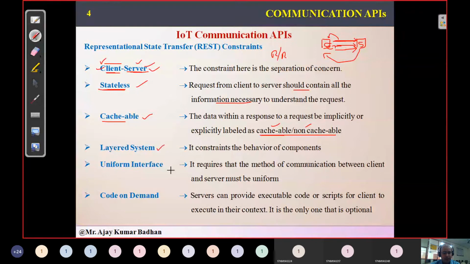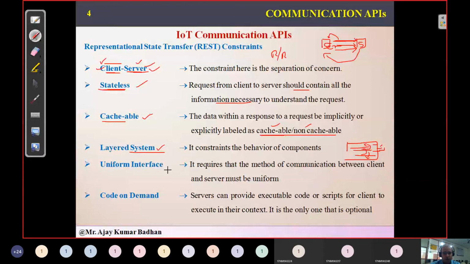Next, we have something called layered systems. Here, the layered system also has certain limitations. Since we have layers, each layer will perform some kind of function. So any layer should not have access to its upper layer. It should have access to its immediate lower layer. That is the constraint we have related to the layered system.